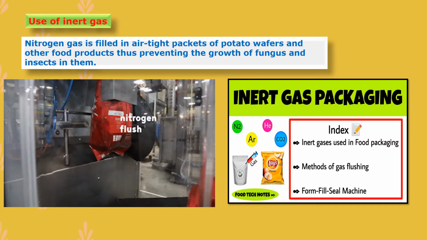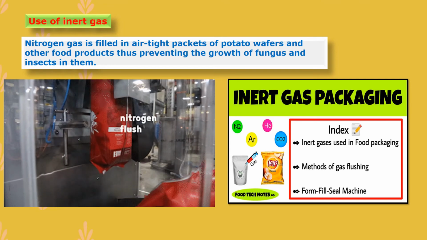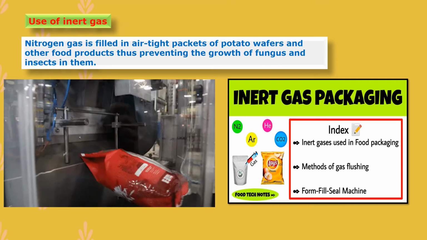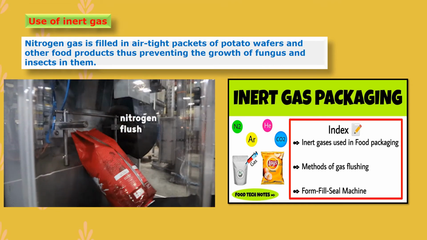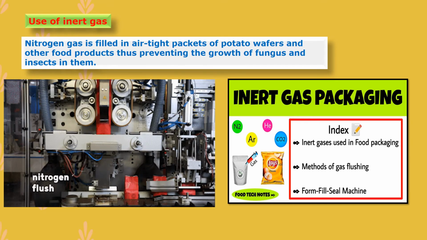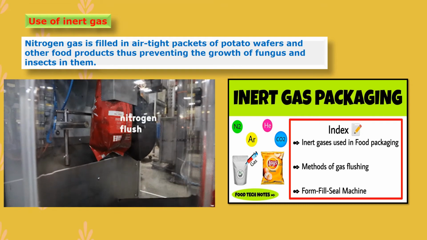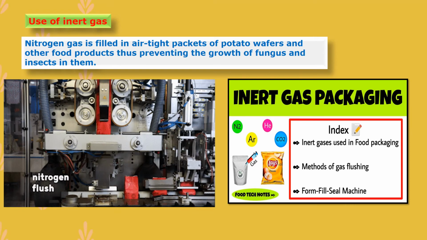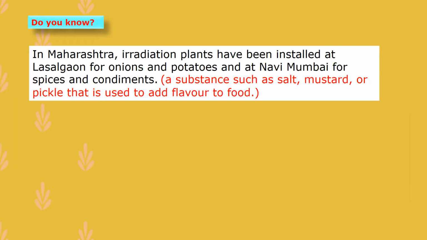Now the next method of food protection is use of inert gas. There are some inert gases such as argon and helium. Instead of those, we can also use nitrogen gas in airtight packets of food such as potato wafers and other food products, for preventing the growth of fungus and insects in them. Irradiation plants have been installed at Lasalgaon for onions and potatoes and at Navi Mumbai for spices and condiments also.